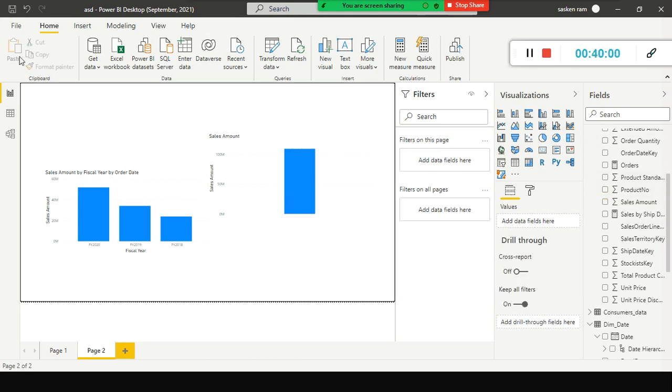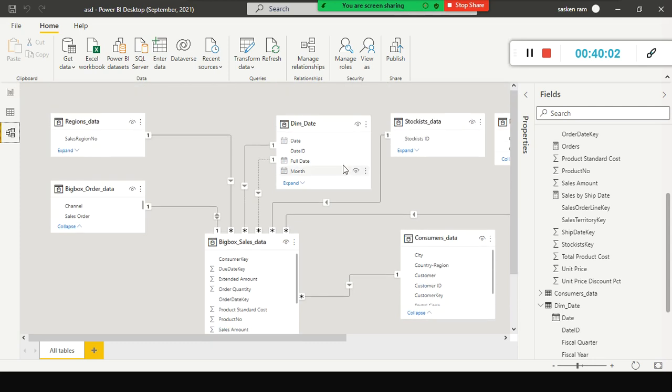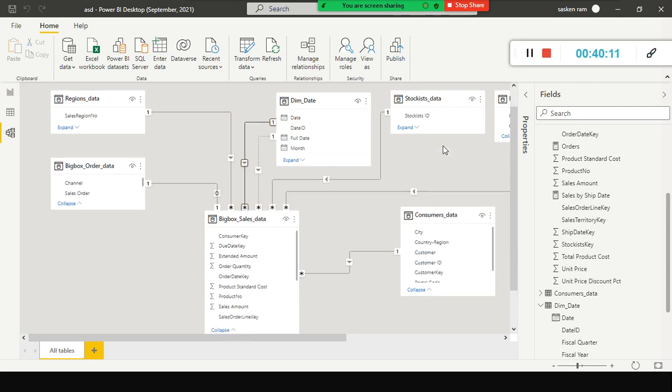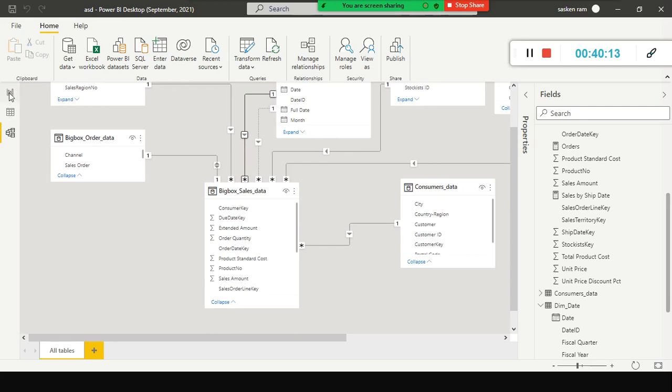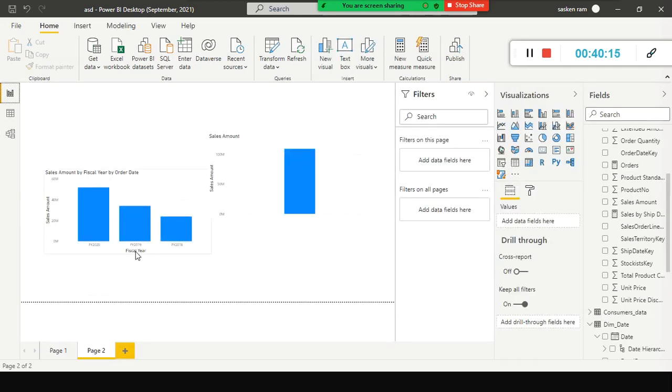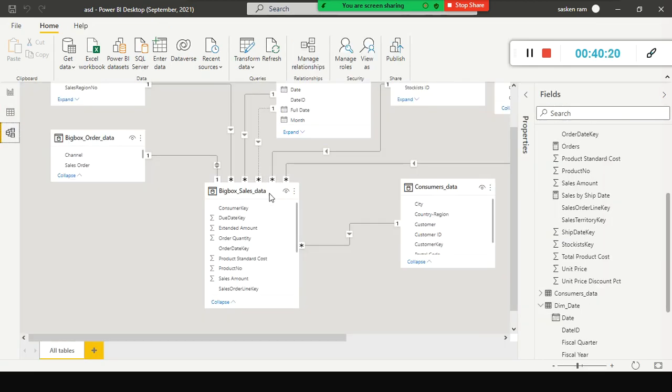Because we have established a relationship between the dimension date table, the date ID, and the order date key. That is the reason why I can see the sales amount by order date. But I did not establish one for ship date, and now my manager is asking me, hey, I want to slice and dice the sale amount by ship date.